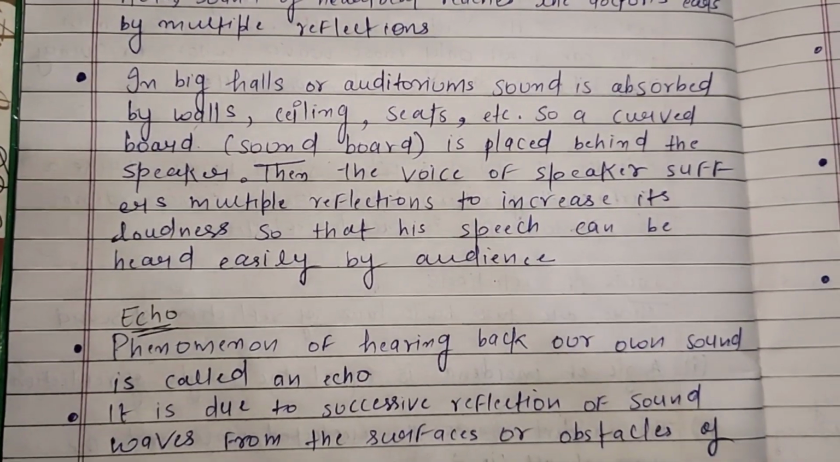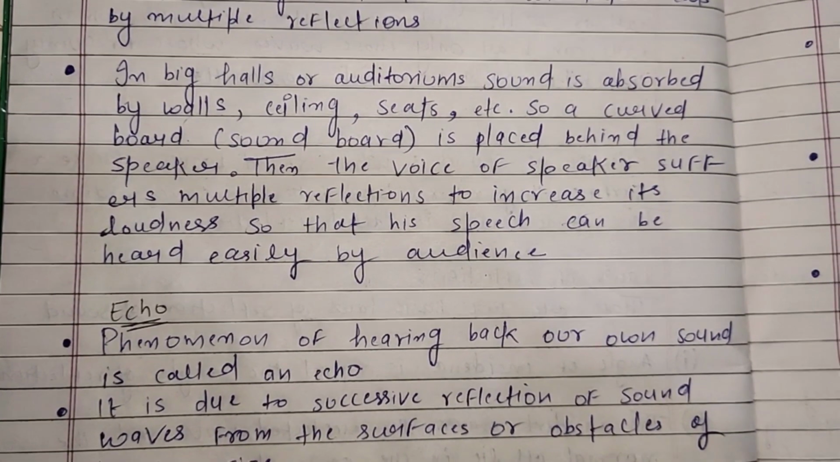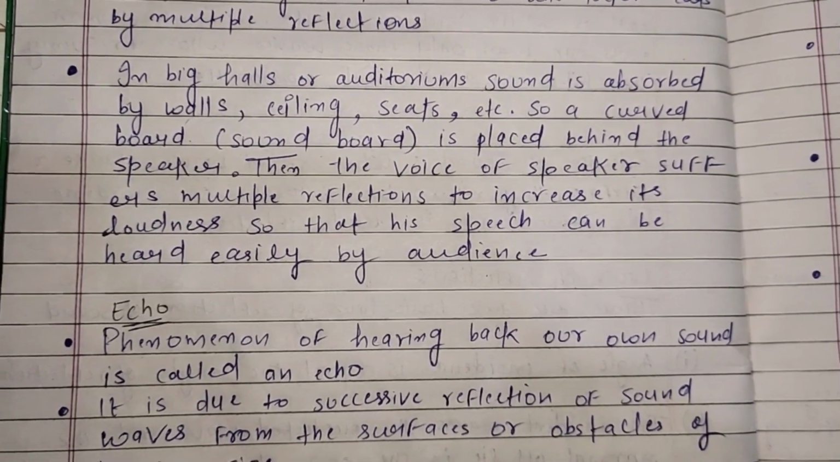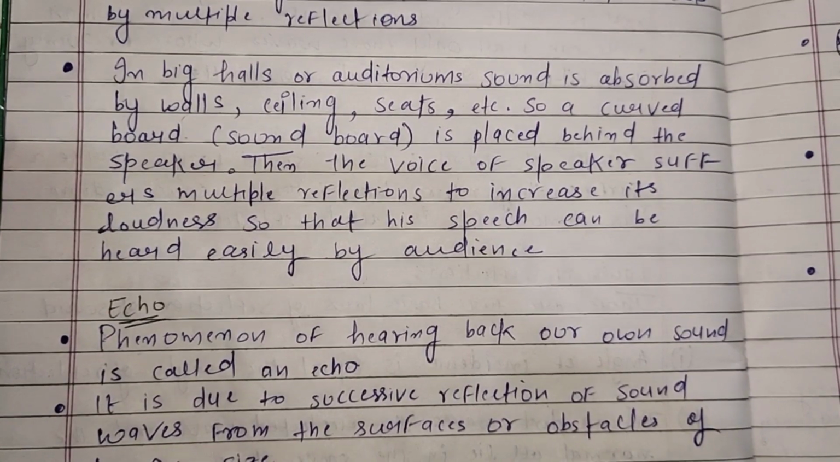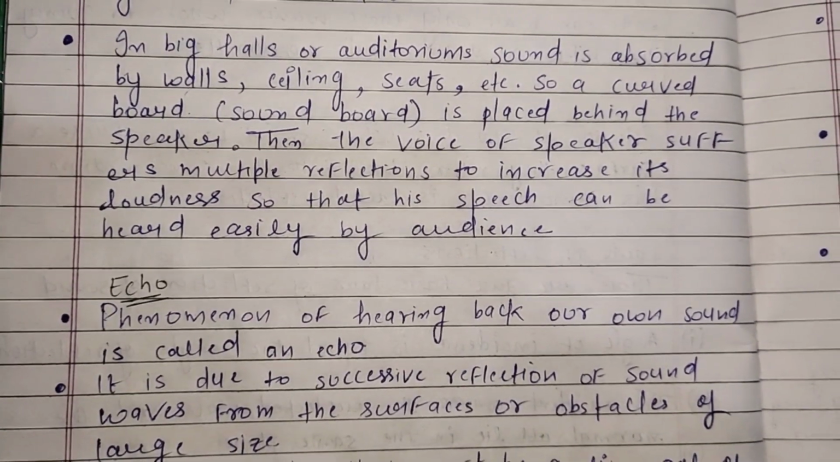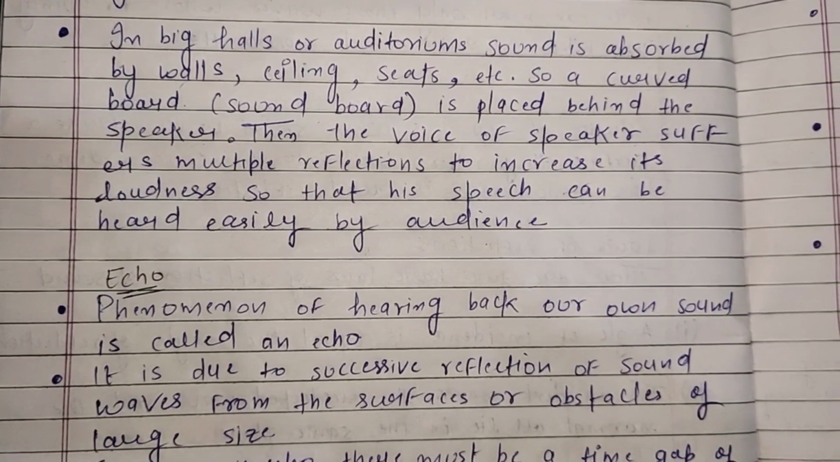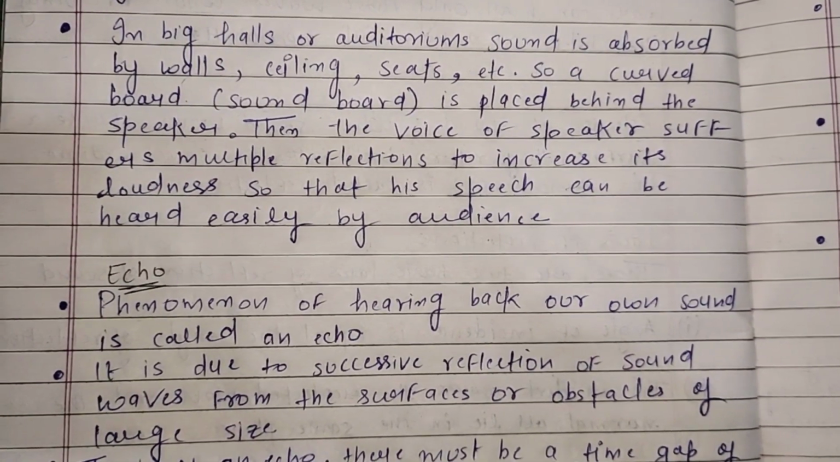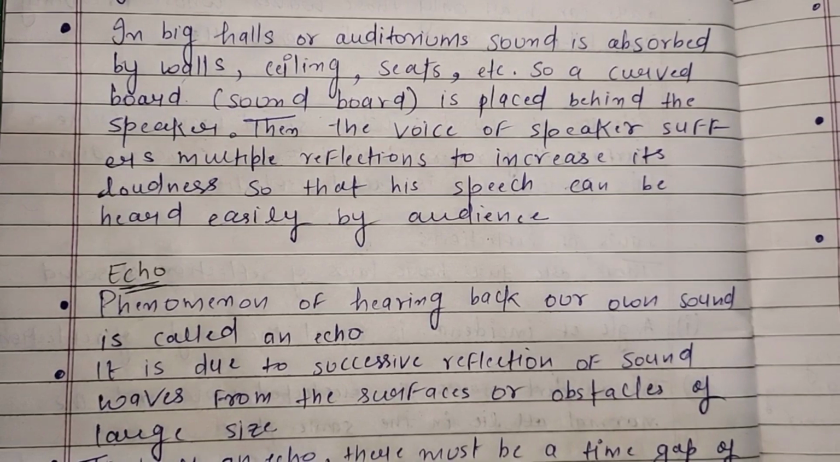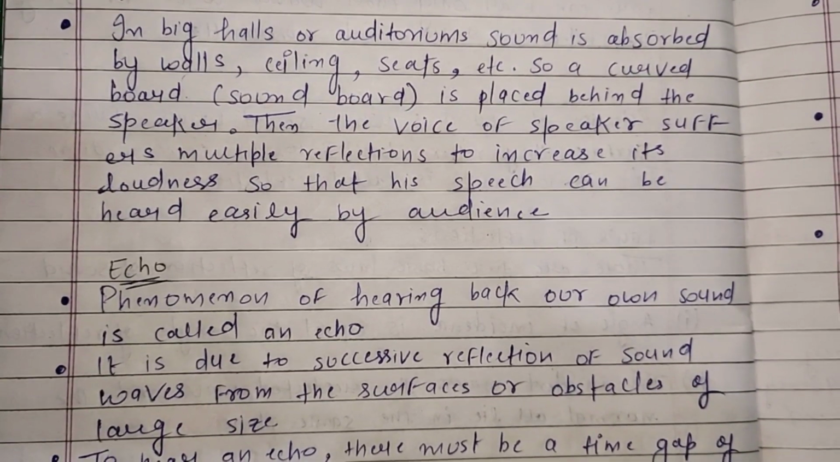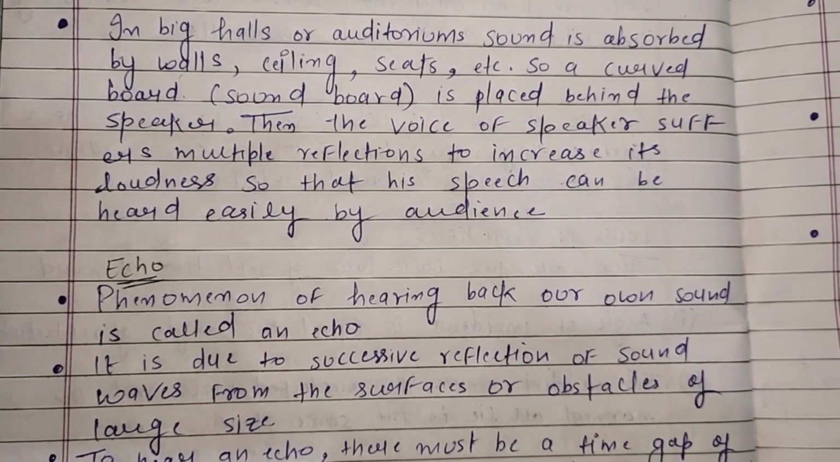Next point, in big halls or auditoriums, sound is absorbed by walls, ceiling, seats, etc. So a curved board is placed behind the speaker. Then the voice of the speaker suffers multiple reflections to increase its loudness so that his speech can be heard easily by the audience.